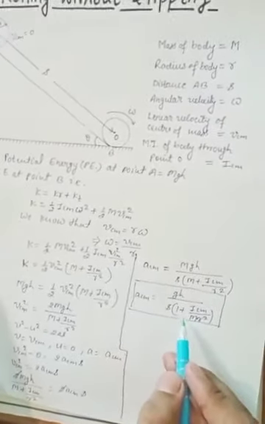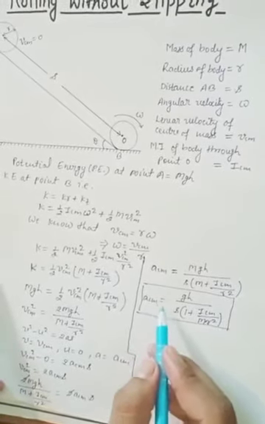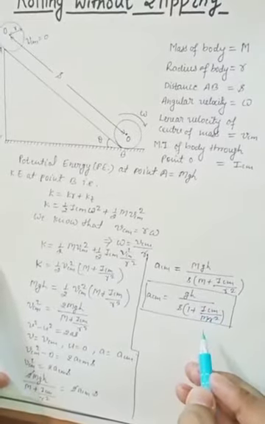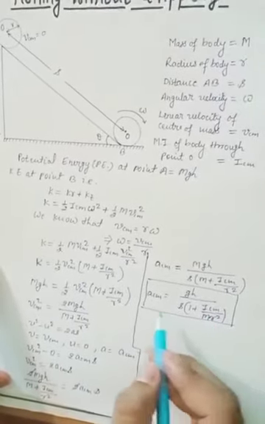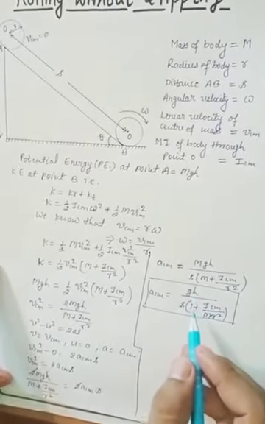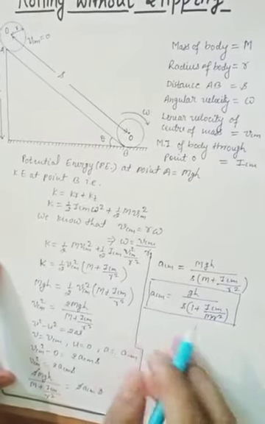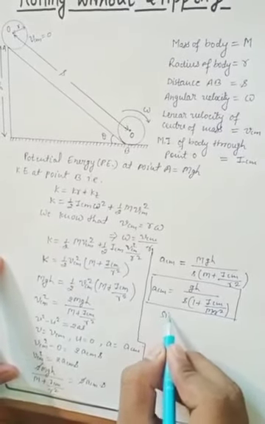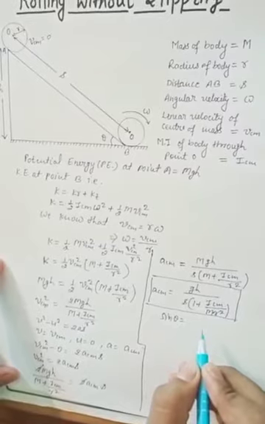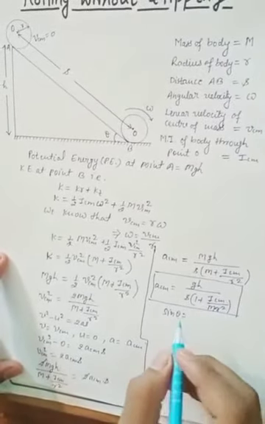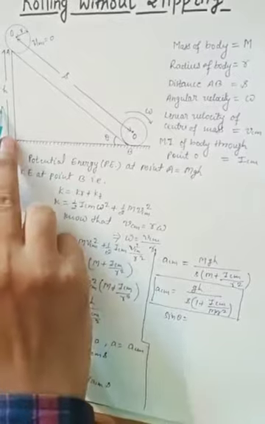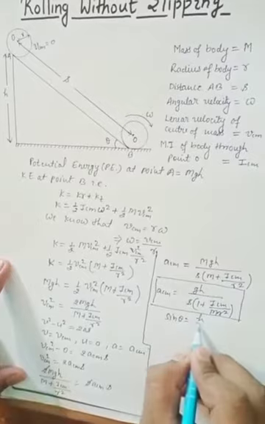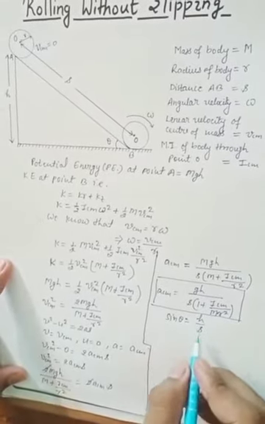From here we can calculate the value for different rolling bodies by putting the values of different ICM. Now we can reduce this equation to another form. Here sine theta is equal to perpendicular by hypotenuse. Here perpendicular is h and hypotenuse is s. So sine theta is equal to h by s.